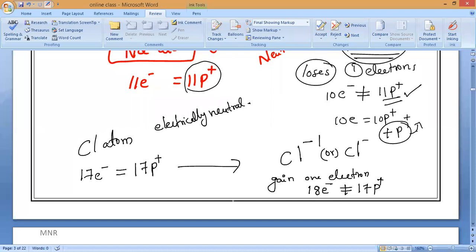So now 18 electrons versus 17 protons, where 17 electrons would equal 17 protons. But still, how many electrons are extra? One electron is extra. That is why chlorine gets a minus one charge. I hope you understand now. I want to know the response. Clear? So all of you remember.